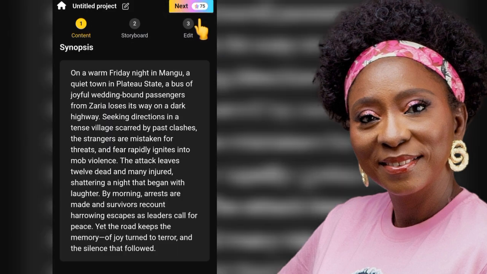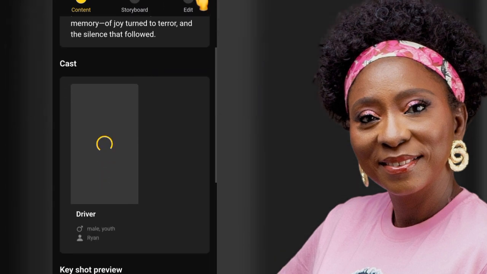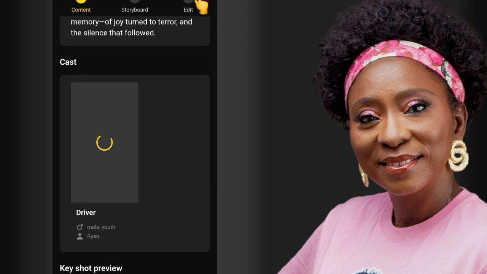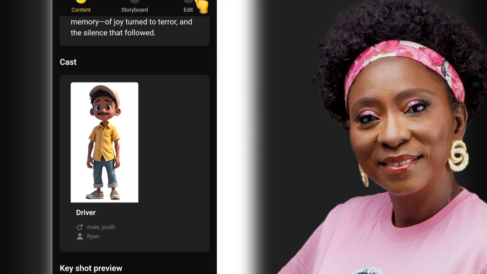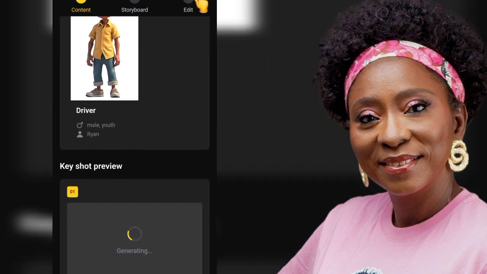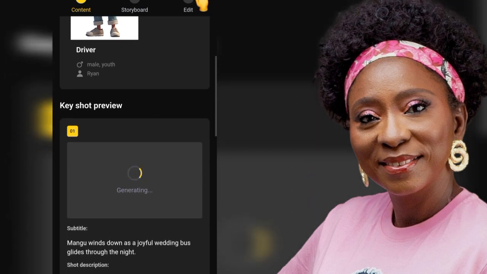Okay, so it's come up with a synopsis. Let's see. Is it only one character it's going to bring out for us? Well, it's looking like it's just one. Let's see what it's going to do. It's saying 75 coins. Yeah, I can see that. It only has the driver. I don't know the reason why it doesn't have any more cast, but for now, that's what it has. Let's hope that this is really going to be good. We're both looking at it together, so I hope this works based on the story.